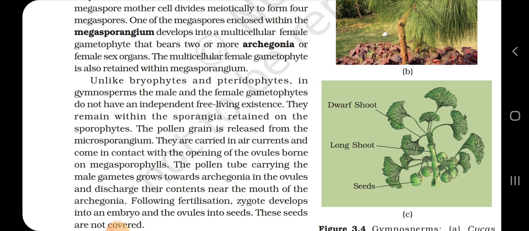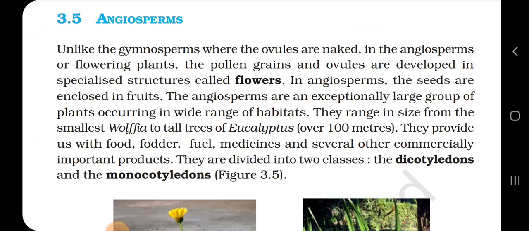The pollen grain is released from the microsporangium. They are carried in air currents and come in contact with the opening of the ovules borne on megasporophylls. The pollen tube carrying the male gamete grows towards the archegonia in the ovules and discharges its contents near the mouth of the archegonia. Following fertilization, the zygote develops into an embryo and ovules into seeds. These seeds are not covered.